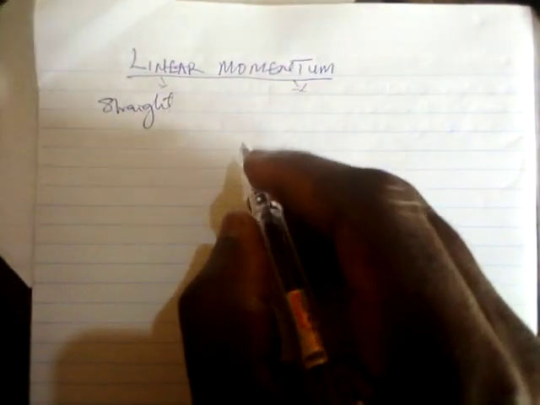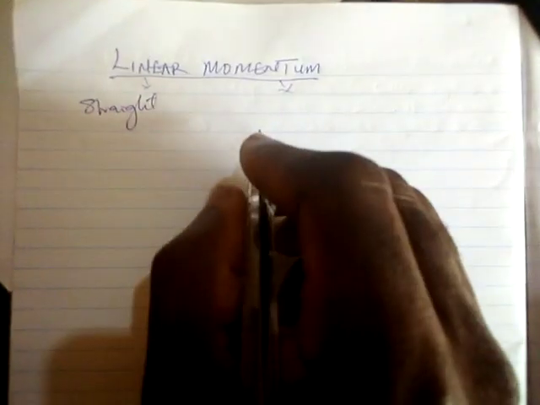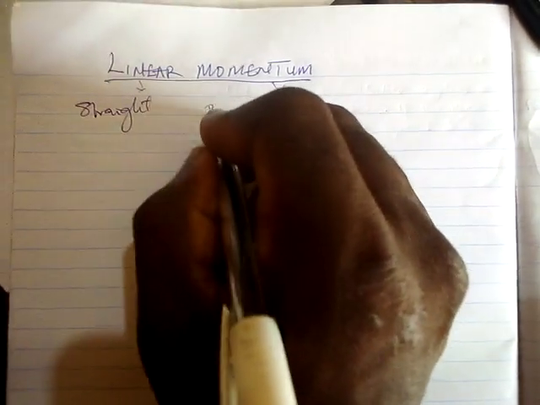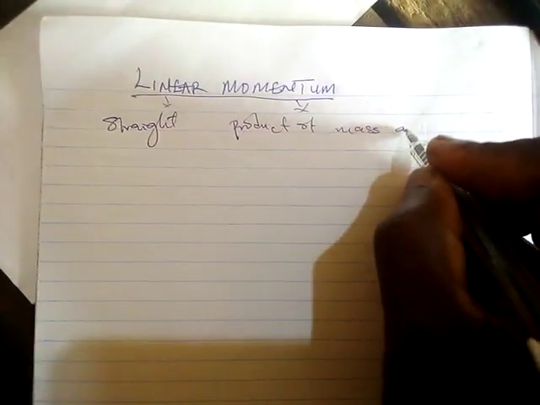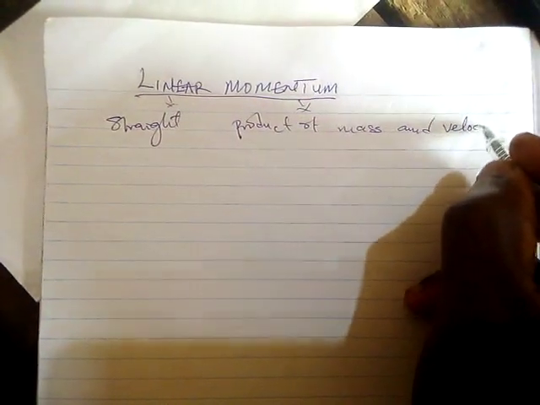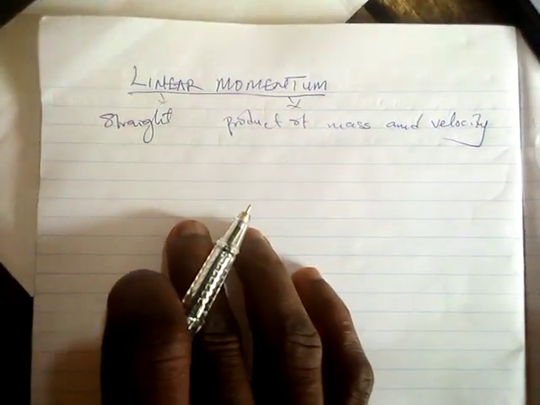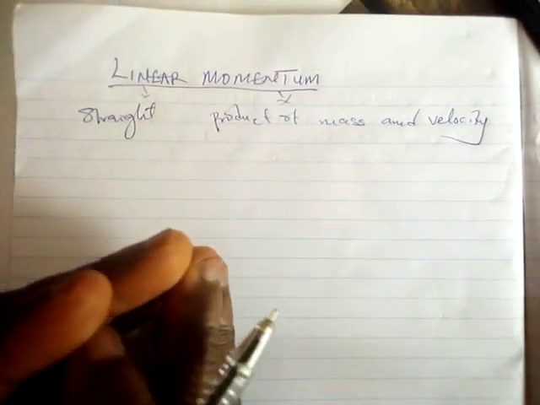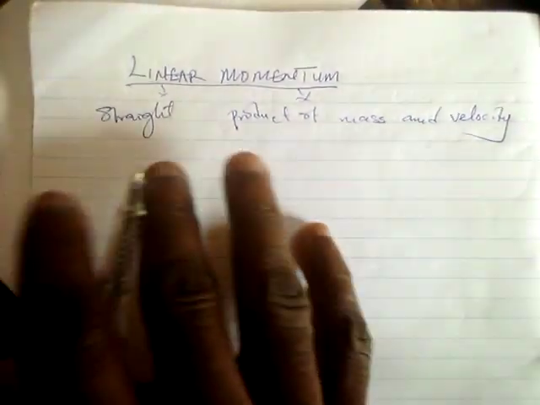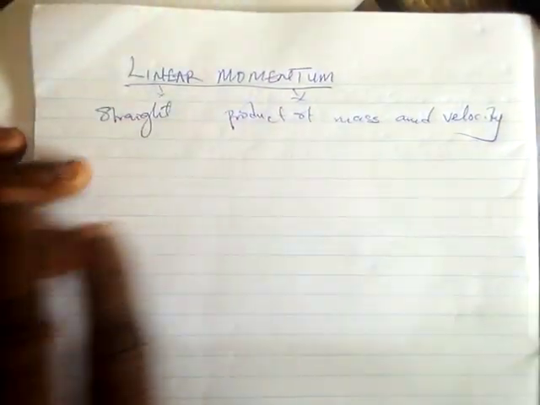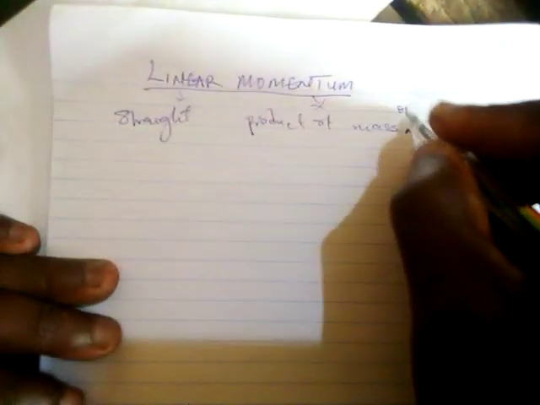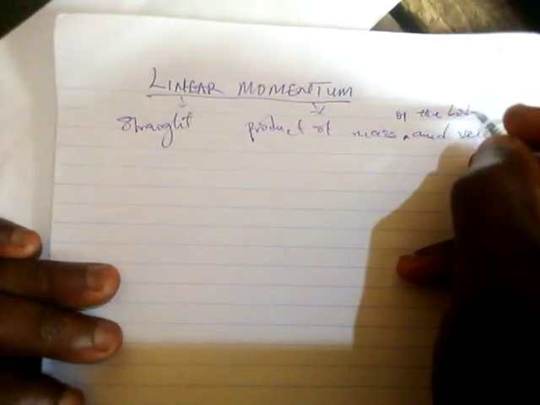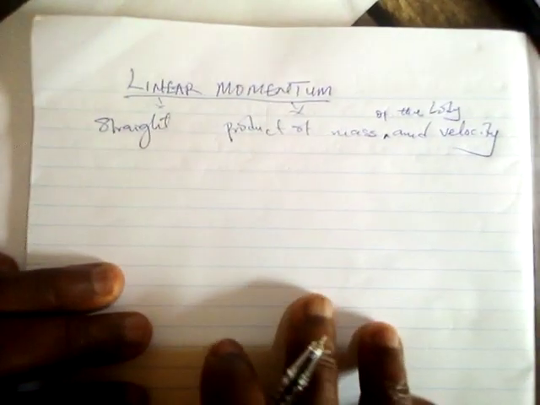Momentum, we can simply say, is the product of mass and velocity. And that means that we can say this is the product of the mass of the body and its velocity. So in that simple way to put it, momentum is the product of the mass of the body, let me add body here, of the body and its velocity.